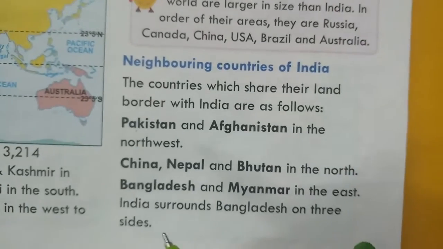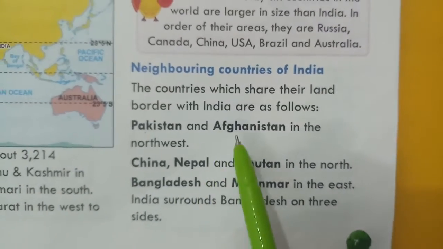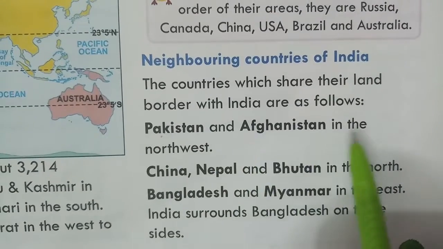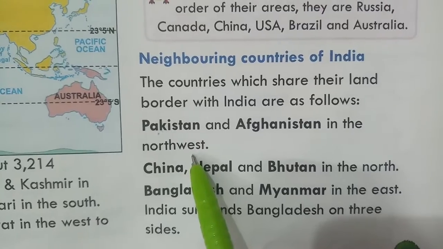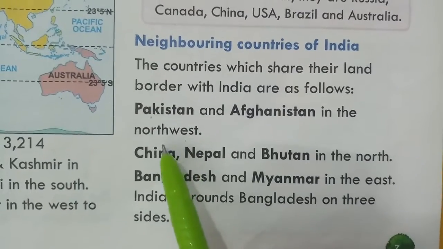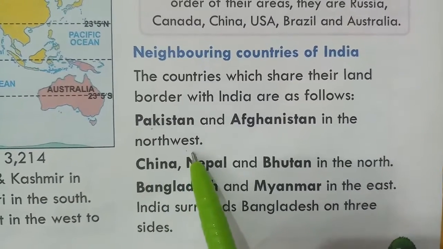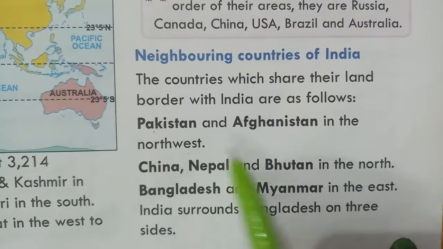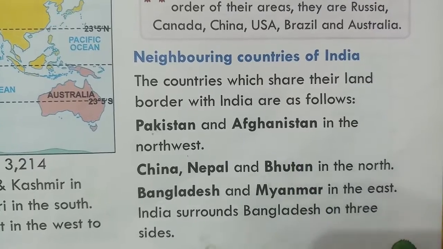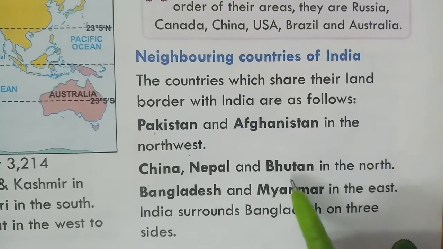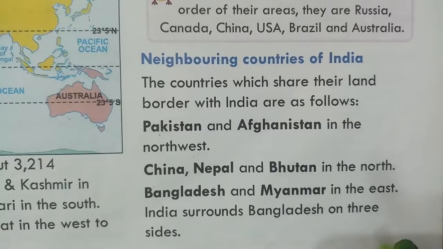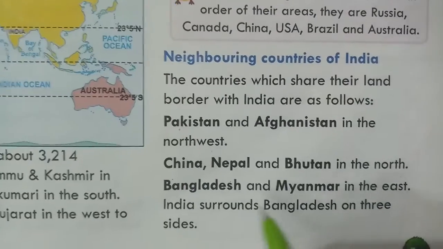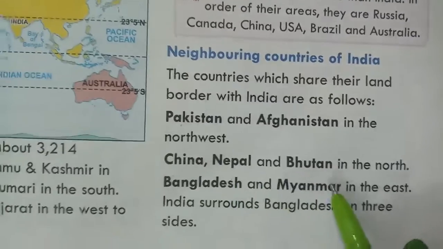The countries which share their land borders with India are as follows: Pakistan and Afghanistan in the northwest. China, Nepal and Bhutan in the north.